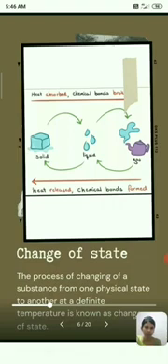Next one is change in state. The process of changing of a substance from one physical state to another at a definite temperature is known as change of state. For example, water molecules are in liquid state at normal temperature. When water is heated to 100 degrees Celsius, it becomes steam. When it is in the gaseous state, on reducing the temperature of steam, it becomes water again.